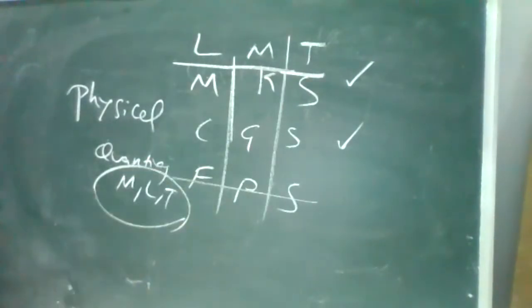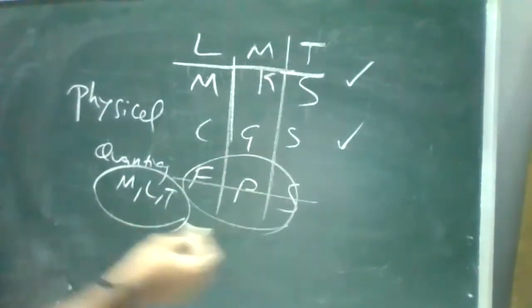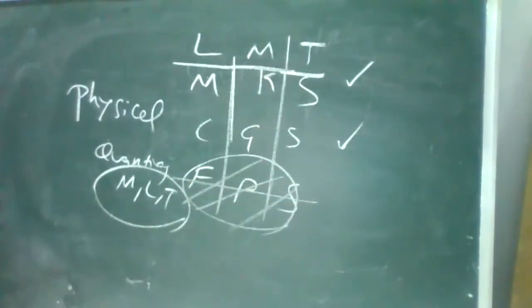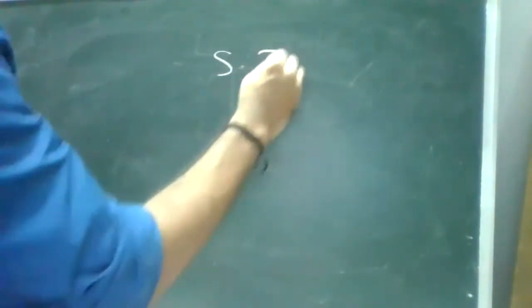FPS is nothing but foot pound second. Again, it is related to your LMT, but we are not using this one as per our Indian conditions. We'll only use MKS and CGS. Now, earlier you told me about SI. What is the SI unit? Système International. It is the International Standard Unit.